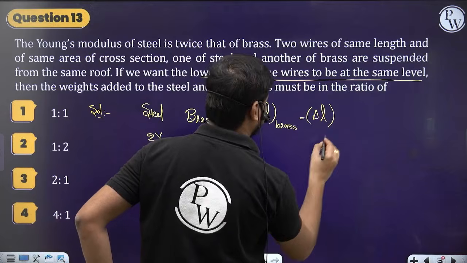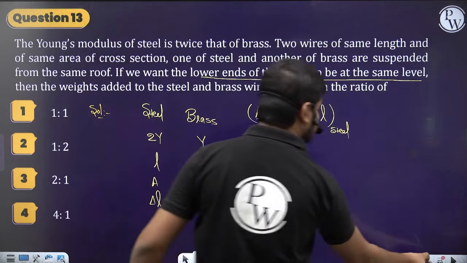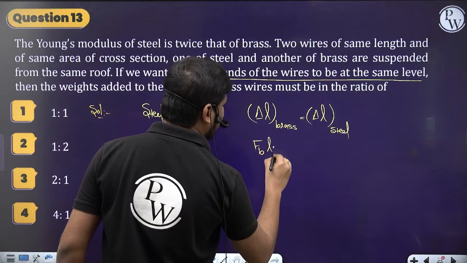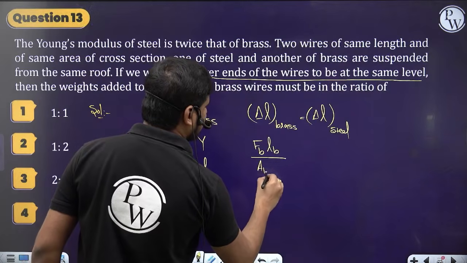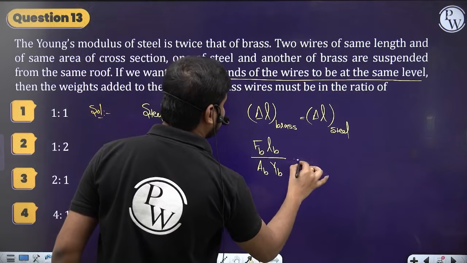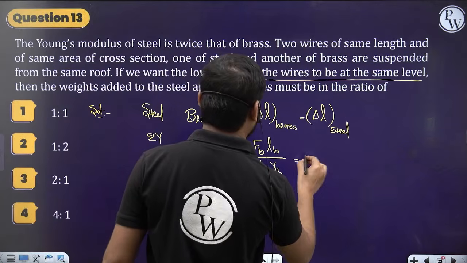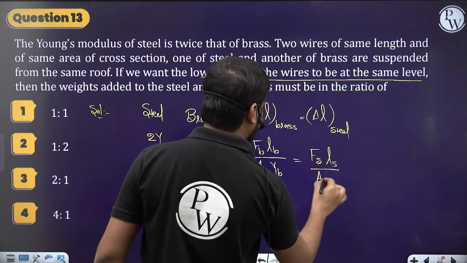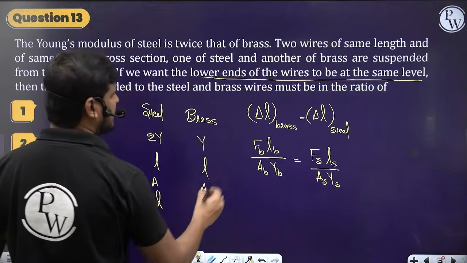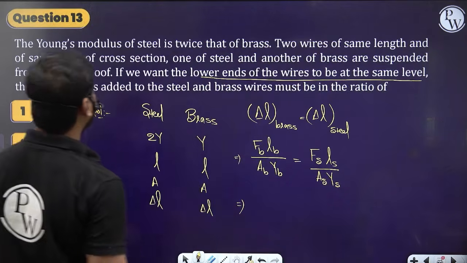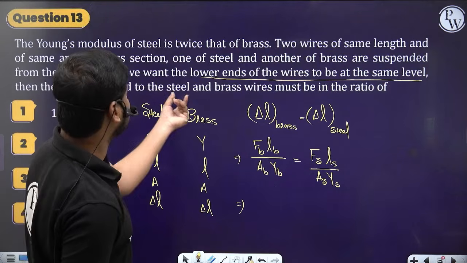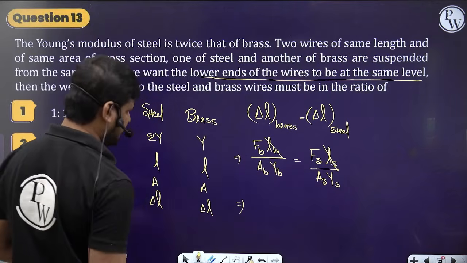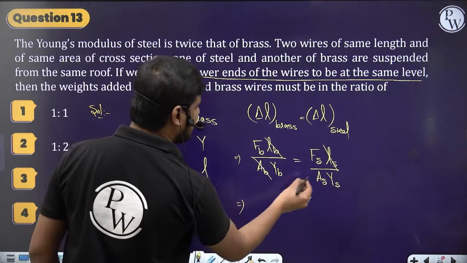This you should catch. So what is the delta L formula we just wrote? Delta L is FL by AY. So F of brass, L of brass by A of brass and Y of brass is equal to F of steel, length of steel by cross-sectional area of the steel and Young's modulus of the steel, right? So they both have the same length L, which gets cancelled, and the same cross-sectional area also gets cancelled.